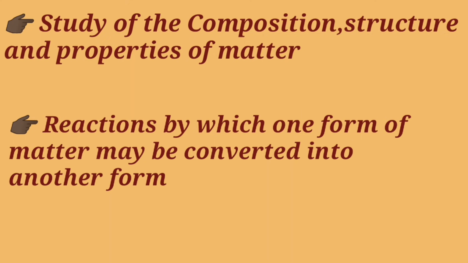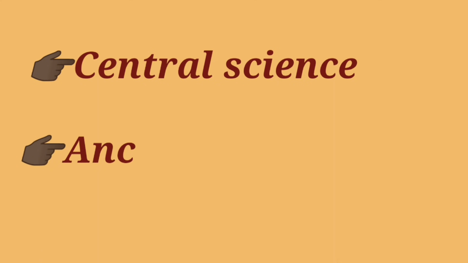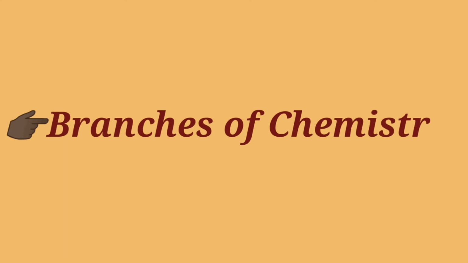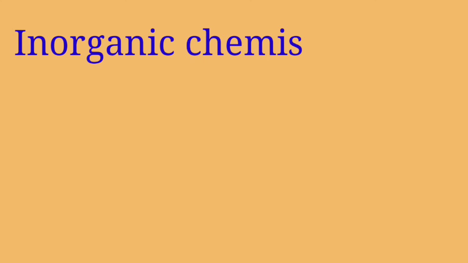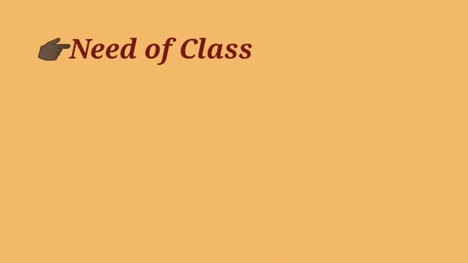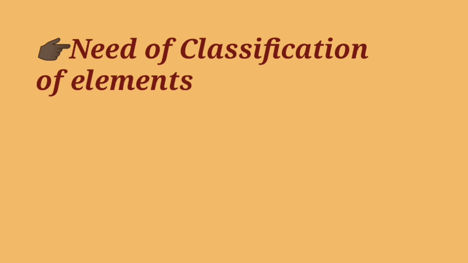We have seen that chemistry is also called a central science, a subject with ancient roots, a modern science. We have also seen that there are various branches of chemistry. And students, inorganic chemistry could be defined as the chemistry which deals with chemistry of elements other than carbon and their compounds. Students, we have also discussed the need of classification of elements.